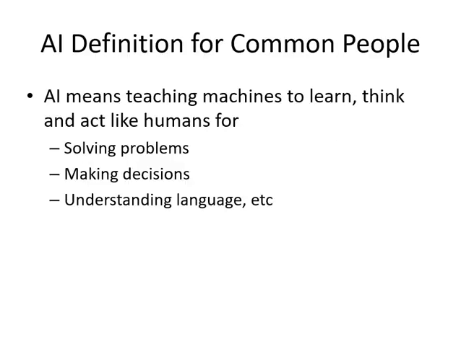Now let us talk about the basic definition of artificial intelligence for people from all over the world. AI basically means teaching machines. AI is the method of teaching machines to learn, think, and act like humans so that machines can help us solve problems, make decisions, and understand language.